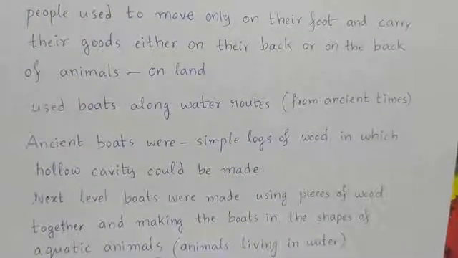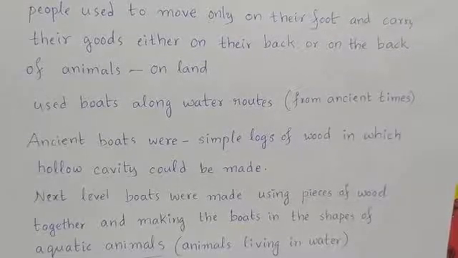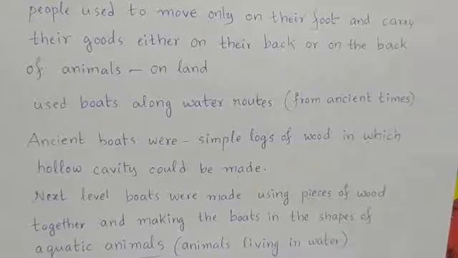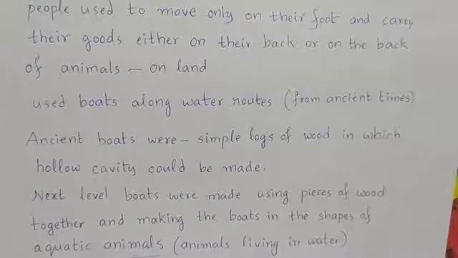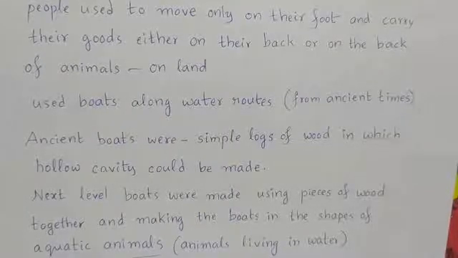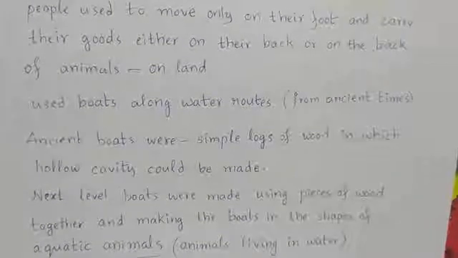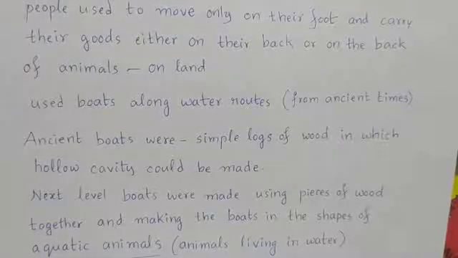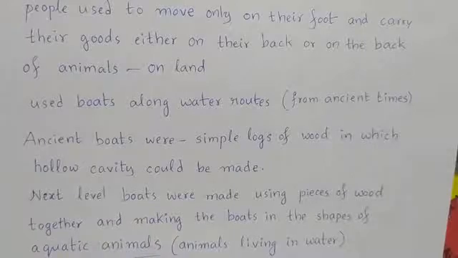And ancient boats were simple logs of wood in which a hollow cavity could be made. In that cavity, one or two people can sit, not many people. And using some paddle-like thing, they used to make the boat move on the water.